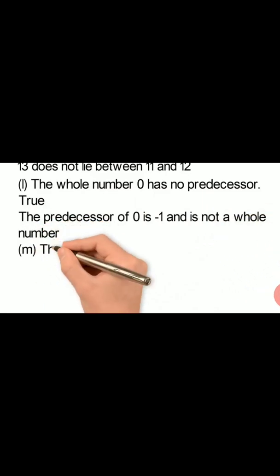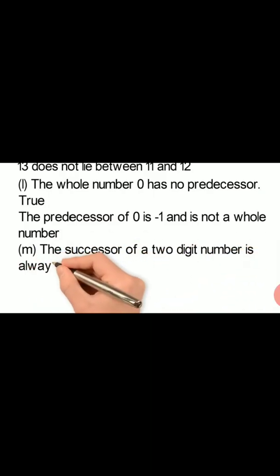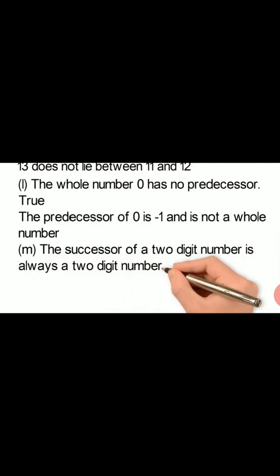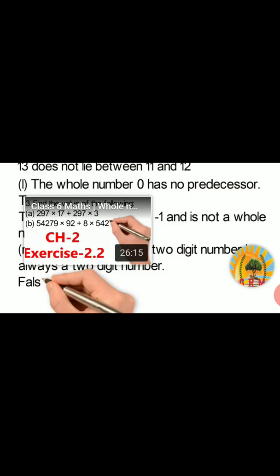And the last is M part, the successor of a 2-digit number is always a 2-digit number, and that is also false because the successor of a 2-digit number can also be a 3-digit number. For this we have example 99. If you find its successor, 99 plus 1 is 100, and that is a 3-digit number. So M statement is false.